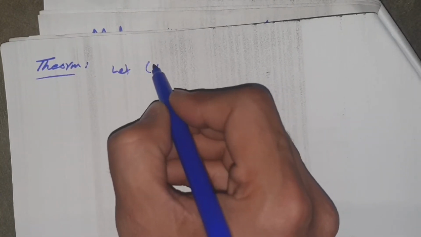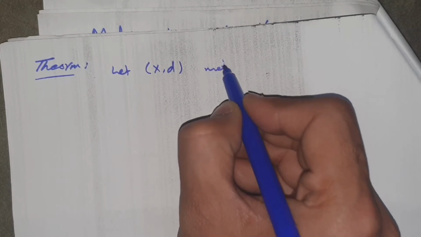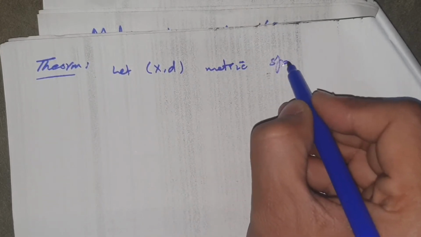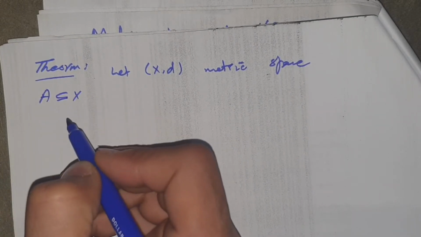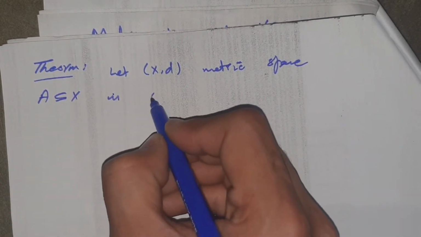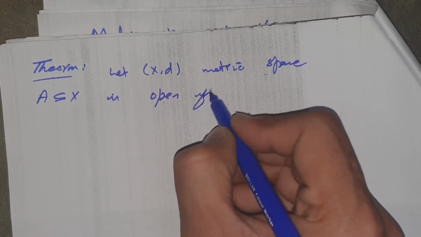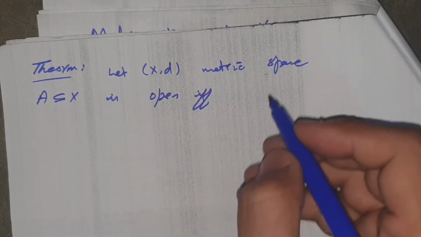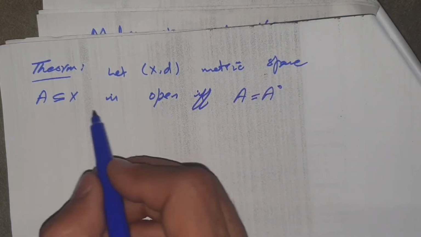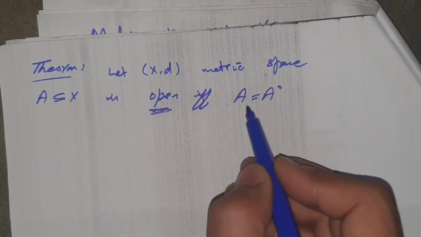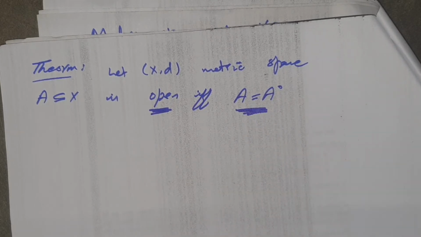Now we start with another theorem. The theorem is: let (X, d) be a metric space and A a subset of X. Then A is open if and only if A is equal to A interior. That is, A is open if and only if A is equal to A interior.